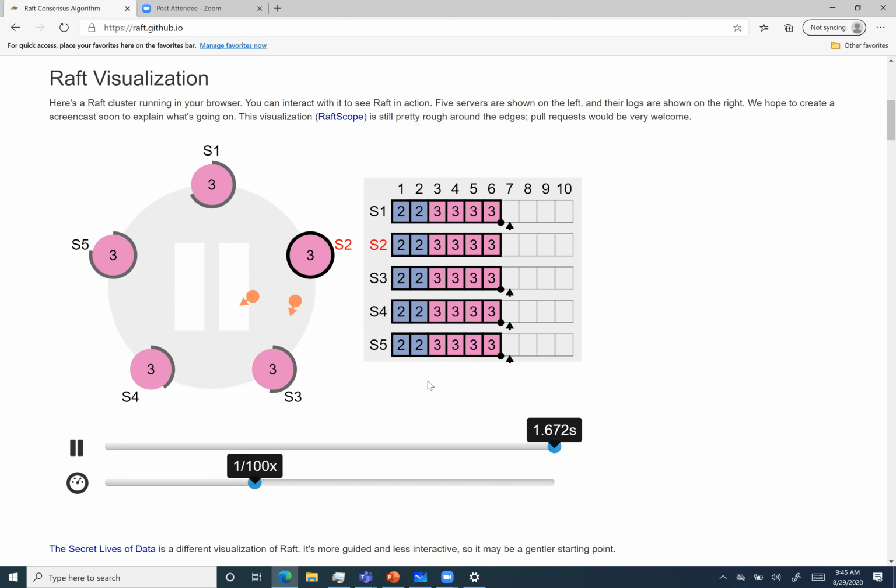So if I say that the timeout for everyone was 5 milliseconds, all will time out in 5 milliseconds, right? And now all will send requests to each other for votes. What happens in voting is that a node will vote for itself first, and then it will ask for votes. So the chances are that everyone will vote for themselves and nobody is going to vote for anybody else. Yeah, kind of a deadlock, right? Yeah, there will be no leader. So that's why we have a random time.